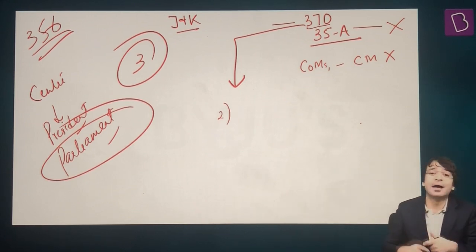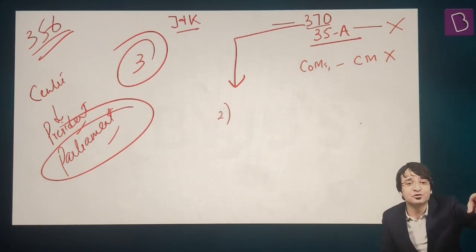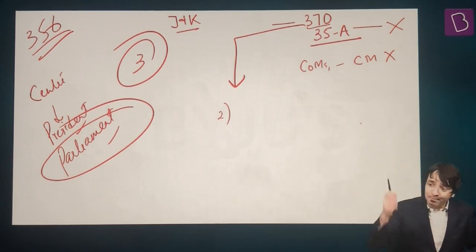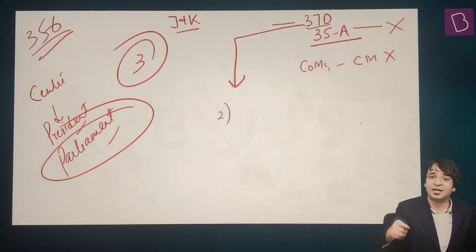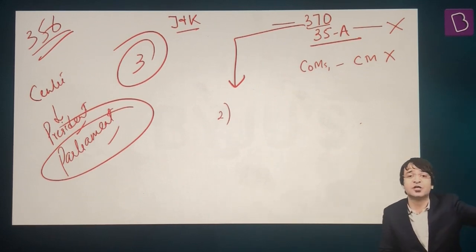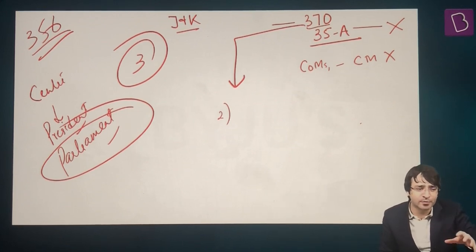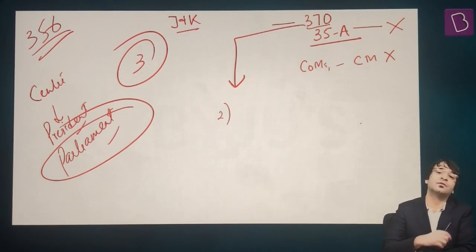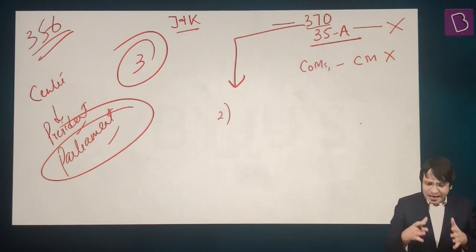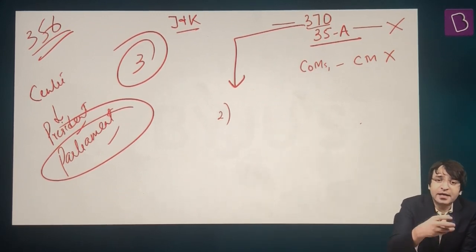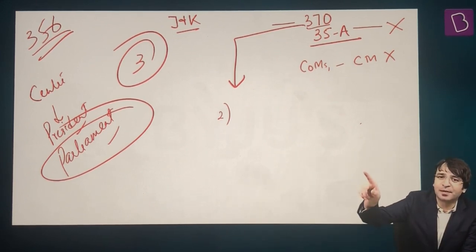And at the same time, I am giving legislative powers to the Parliament. That means in this presidential proclamation, I'm saying Parliament becomes the legislature, the legislative assembly for the state of Jammu and Kashmir. And all the powers that are available with the legislative assembly of Jammu and Kashmir will be transferred to that of the Parliament. That means the Jammu and Kashmir legislative assembly has law-making power. All these law-making powers are transferred to that of the Parliament.